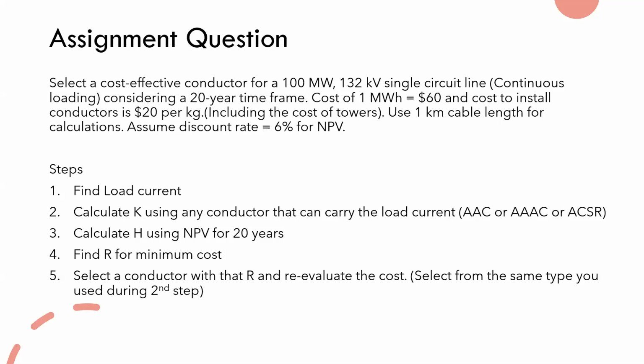You may see this as a small amount, but it is actually not. These are the things we have been given, and they are asking us to consider a 1 kilometer cable length, not the span, for this calculation, and assume a discount rate of 6%. I have also given you the steps, but I am not going to explain this very much because I need to assess you on this.